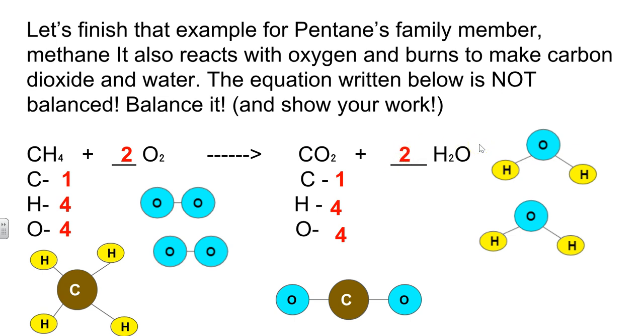Everything is in balance. Look at the pictures. When in doubt, draw it out. Draw those pictures in order to see actually how many atoms are on each side of the equation. This is called balancing an equation, and we're going to get lots of practice with this in class. All right, we're going to start getting to work. Thanks for listening and have a great day.